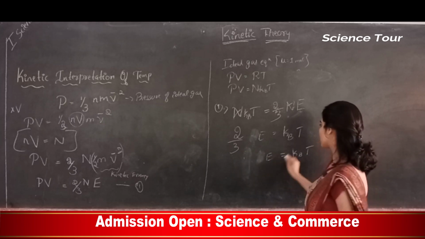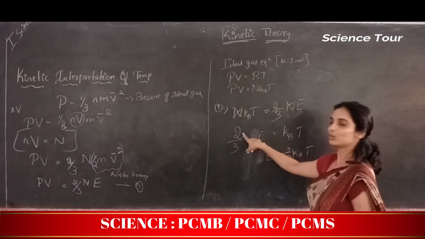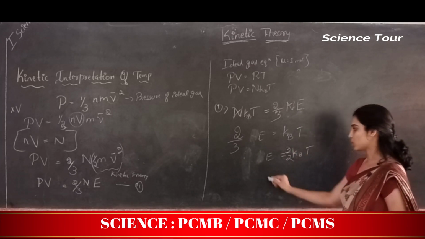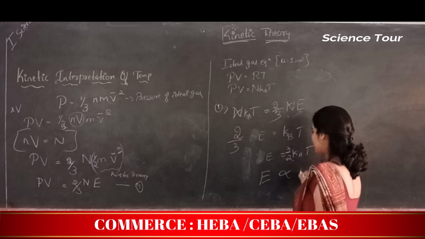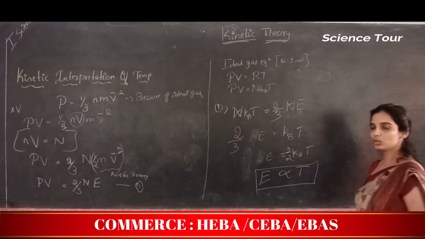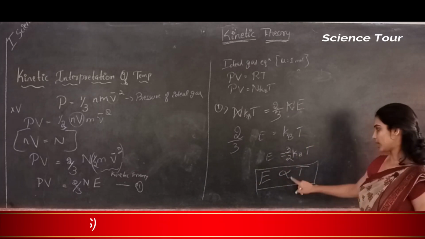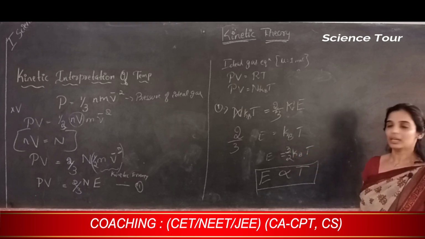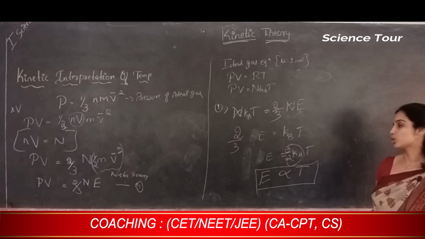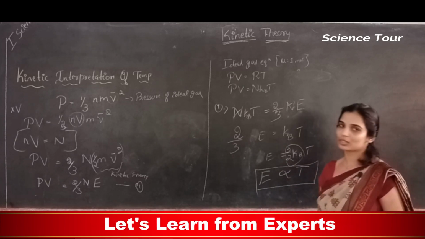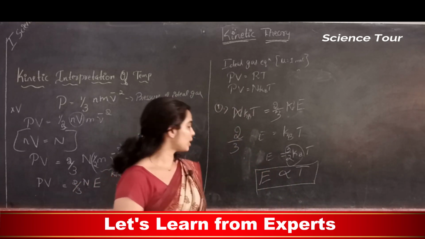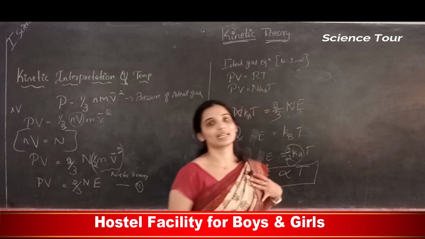So E is equal to 3 by 2. Here it was 2 by 3, here it is 3 by 2. 3 by 2 is a constant value, Kb is a constant value. Now E is directly proportional to T, correct? Because a constant into a variable is directly proportional. Directly proportional is nothing but constant: you can equate these two terms by introducing a constant. That constant is nothing but this much. So kinetic energy is directly proportional to temperature. I told you, so mathematically also you can prove that the kinetic energy of the gas molecule is directly proportional to temperature.